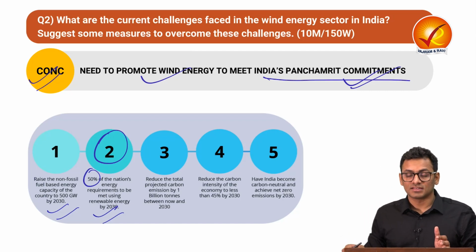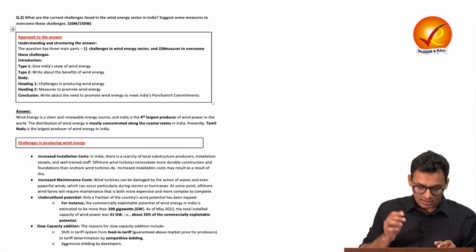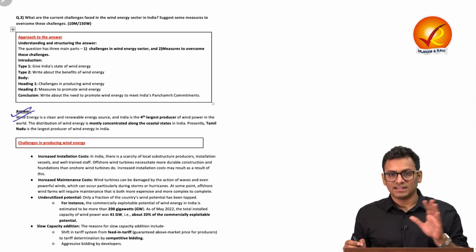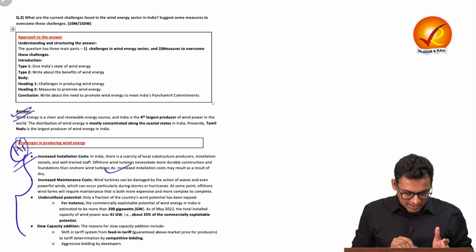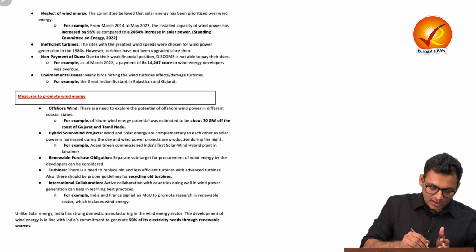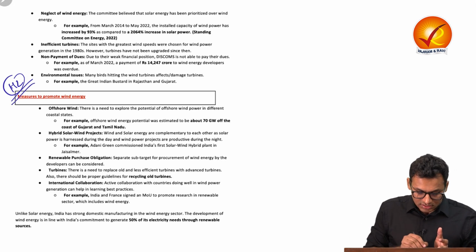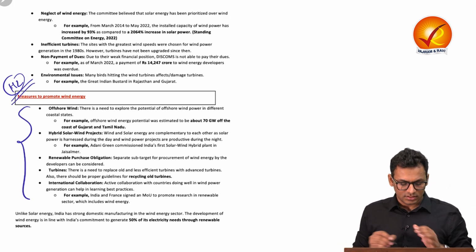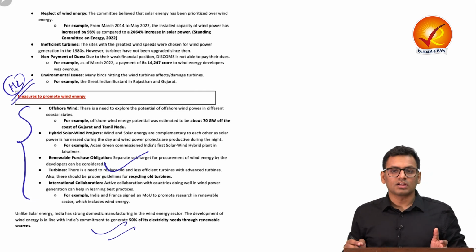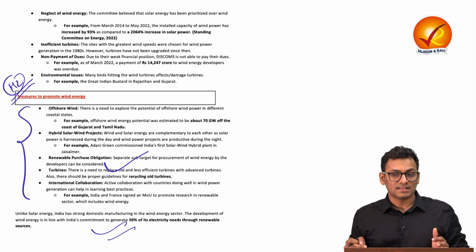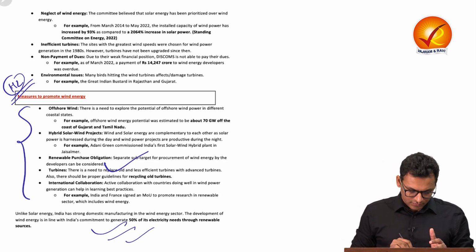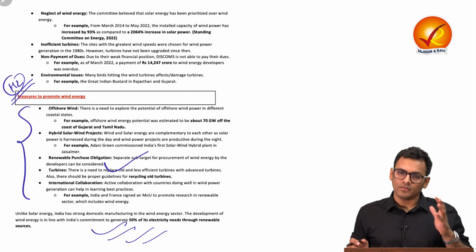Let us see the model answer and understand how we can inculcate the same in our answer writing practice. In the introduction, you can give the status of the wind energy sector in India. In the body, in heading 1, you can talk about the challenges. You can list down the challenges and substantiate them with arguments. In heading 2, you can talk about the measures. You can list down the keywords along with the substantiation. And lastly, in the conclusion, you can talk about how wind energy is something that must be catered to ensure India realizes its commitment. So this is something you can write for the conclusion of question number 2.